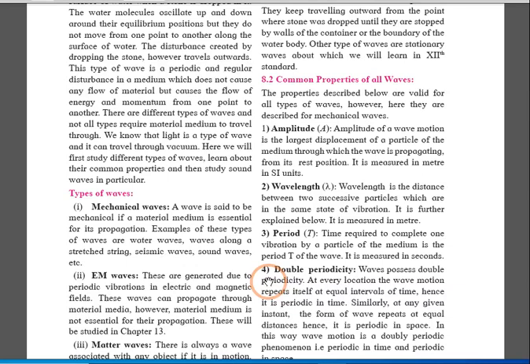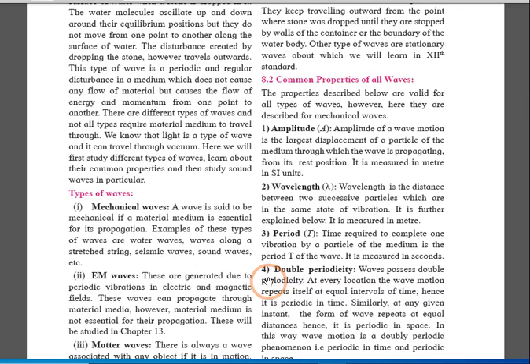The second one, exactly opposite to this, EM waves, where the material medium is not required for the propagation of these. These waves are generated due to the periodic vibration in electric and magnetic fields. They travel in the form of radiations.